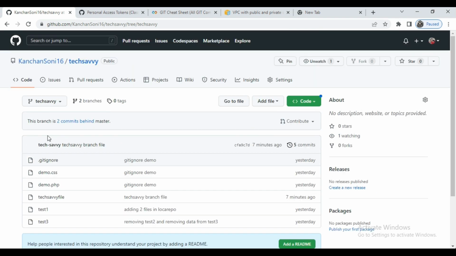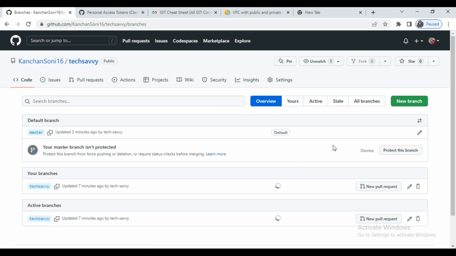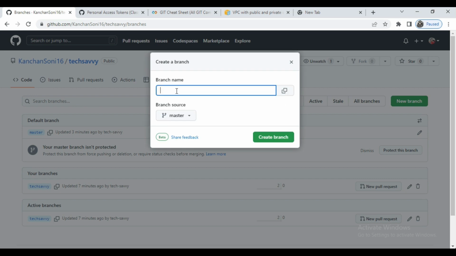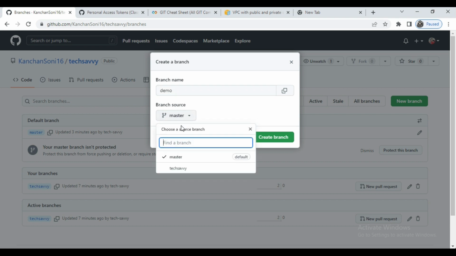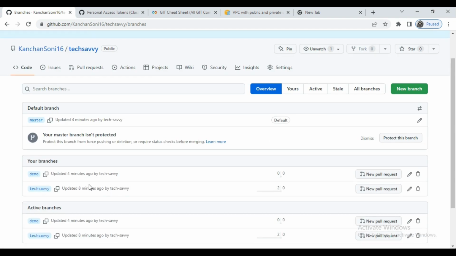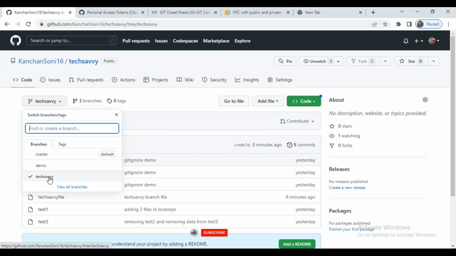We have one more concept here. If I will go to here, see we have two branches, right? Let me create one more branch from here, from the console. Okay, so let's try that option also. Just create new branch, and I just wanted to give it demo as the branch name. Okay, and the source from where you wanted to take default data, so I'm keeping master only, and let me create the branch, right? So I have created one more branch, see here.